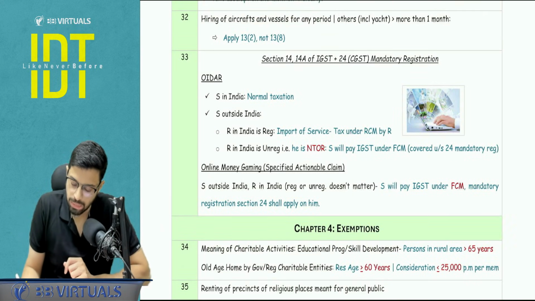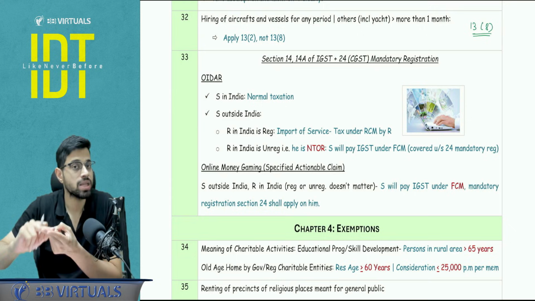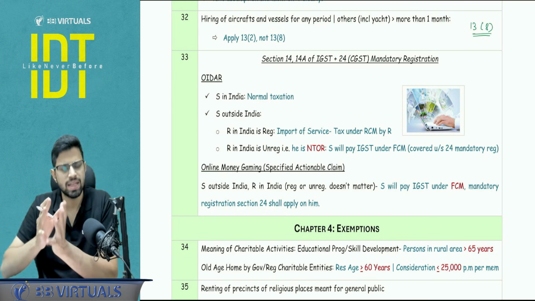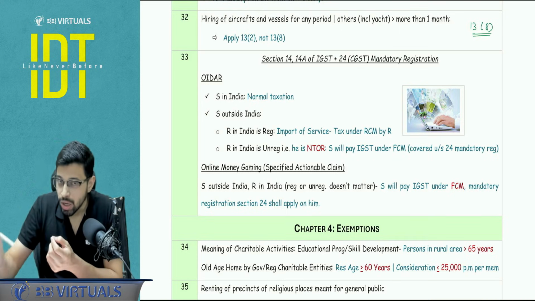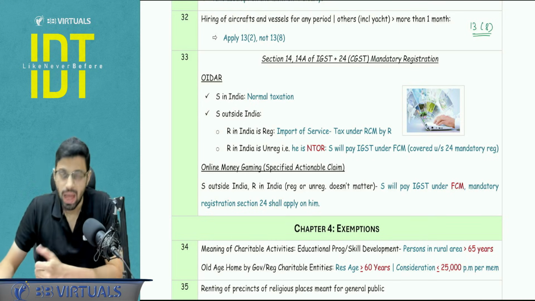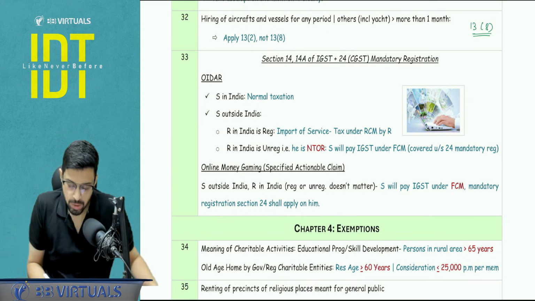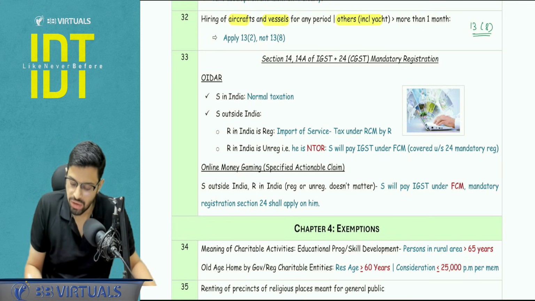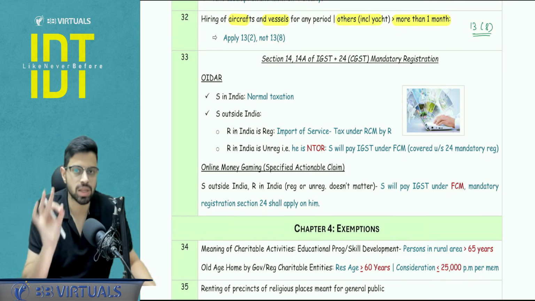Hiring of aircraft, hiring of vessel. Now I am talking about section number 13, subsection 8 here, that deals with the intermediary services, services by bank to its account holders, and we also talk about the hiring of motor vehicle. Now here where I say basically hiring of the vehicles and everything, it includes a yacht, but it does not include aircraft and vessel. And whatever hiring is covered here, that too is up to the period of 1 month. So if let's say aircraft vessel hiring for any period, even if for 1 day, and others if it is more than 1 month, then 13.8 is not going to apply. You are going to apply the default provision 13.2.